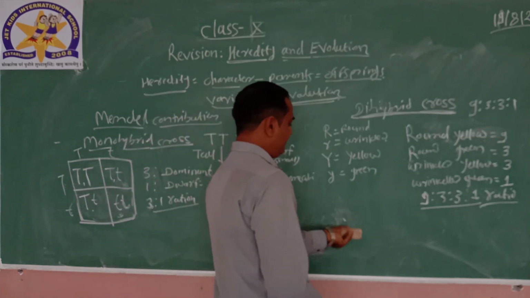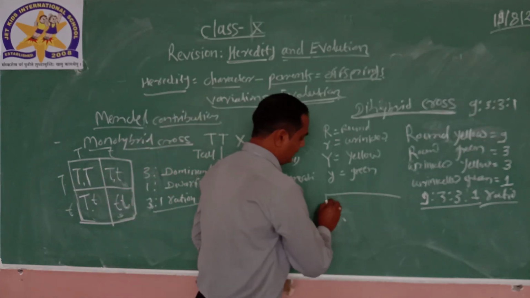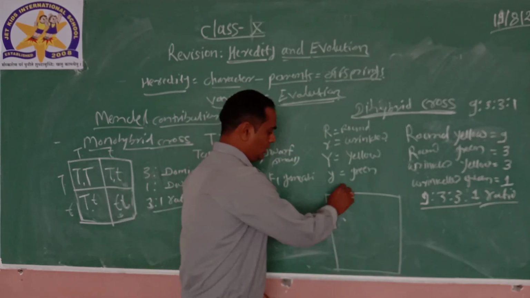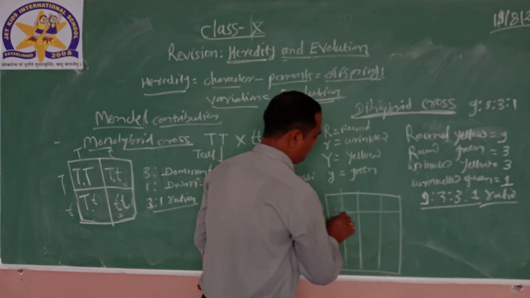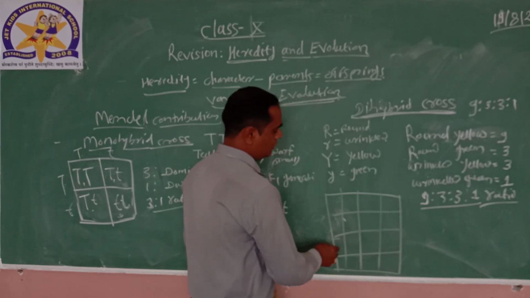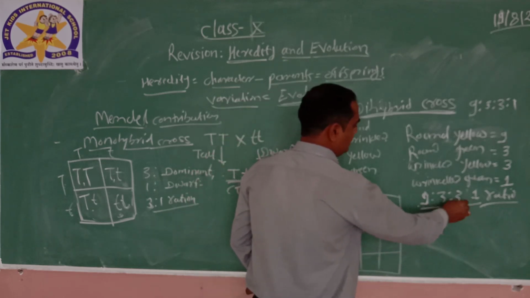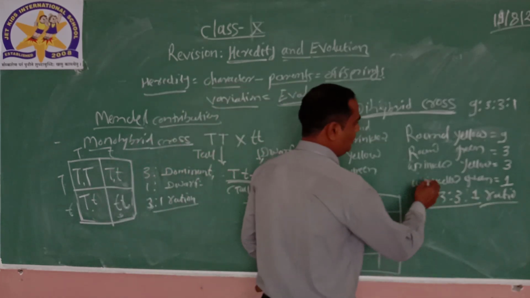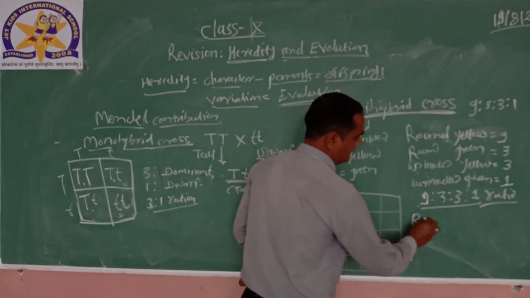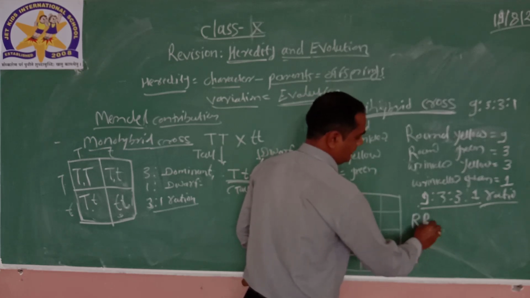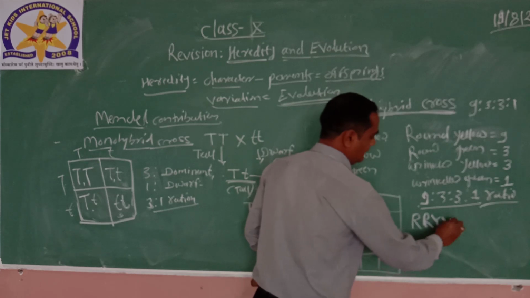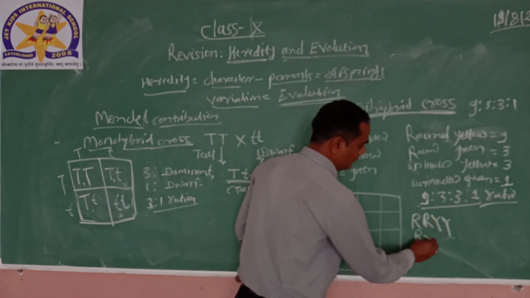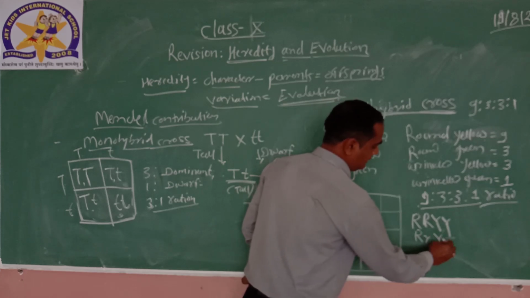Always keep in mind, do not forget that you have to prepare the table, and according to that, you have to cross. The ratio should be 9:3:3:1. Round yellow means capital R, capital Y, or capital R, small r, capital Y, small y.